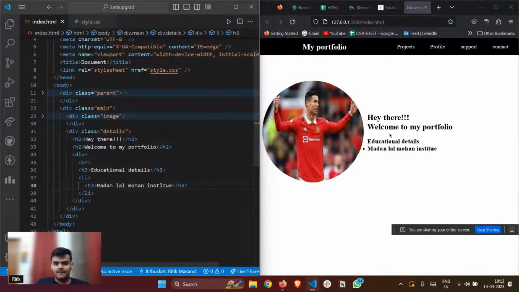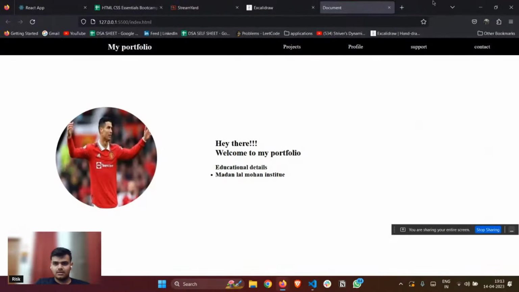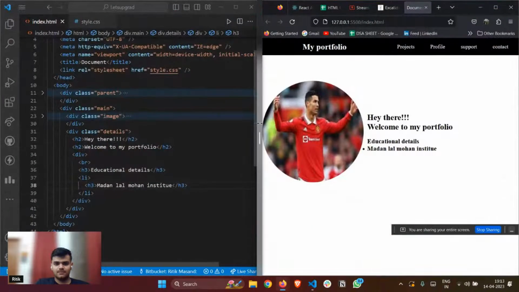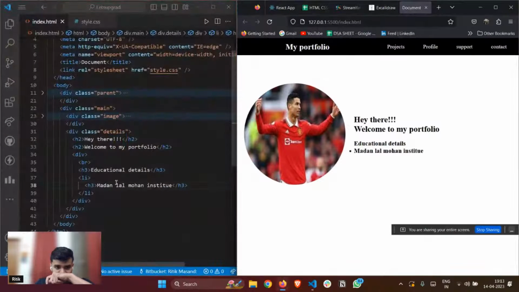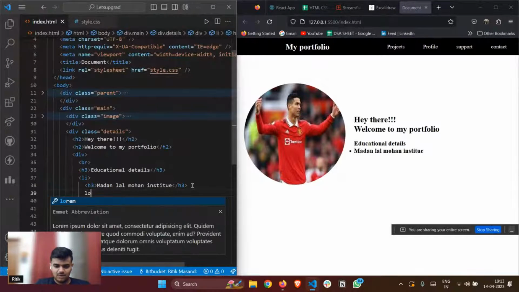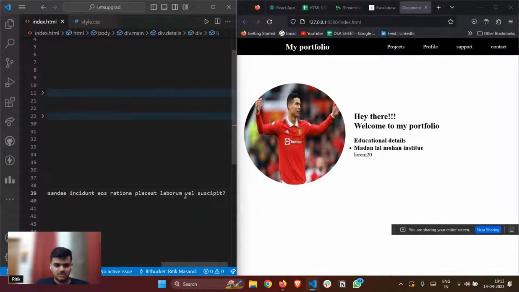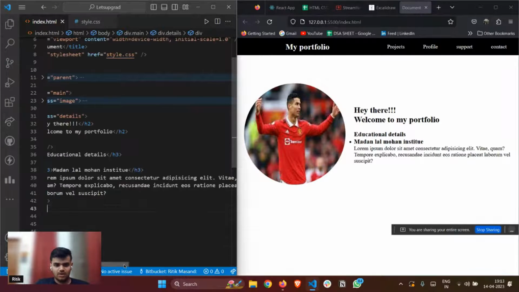Like this. But I'm thinking of, okay, yeah, something like this. And here I add some lorem ipsum text. You can add anything you want. I'm just leaving it up to you. Lorem text, okay, don't worry about it.